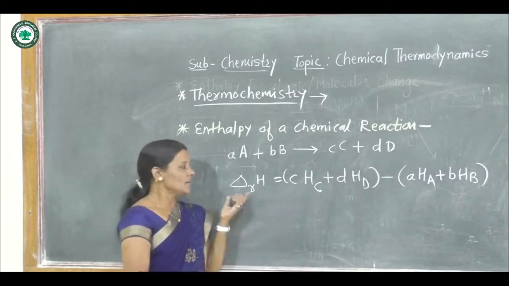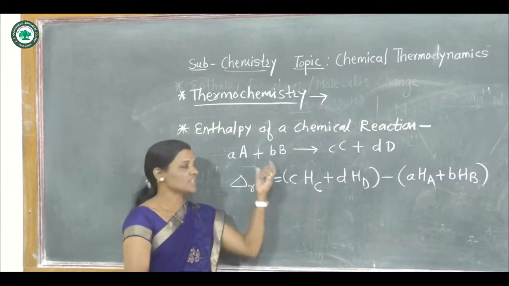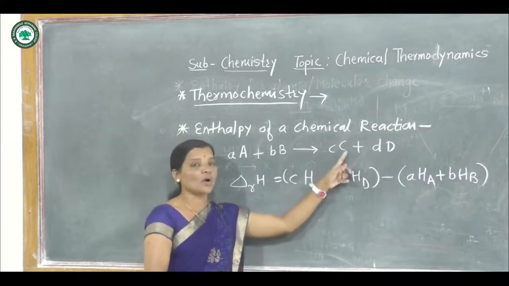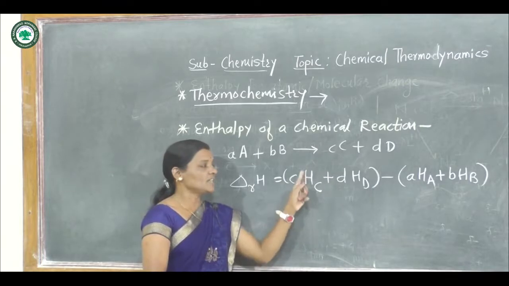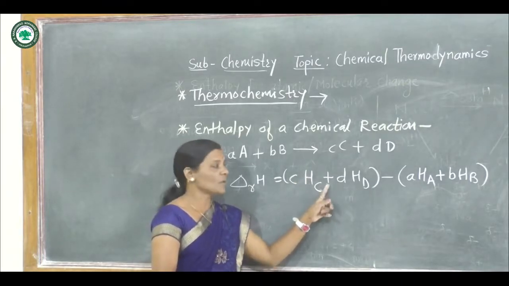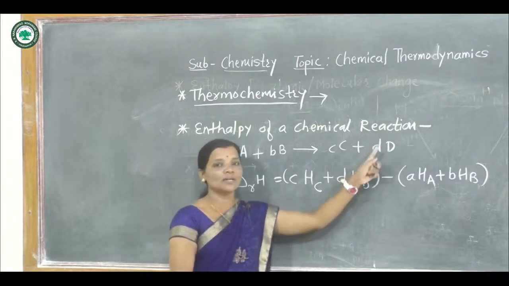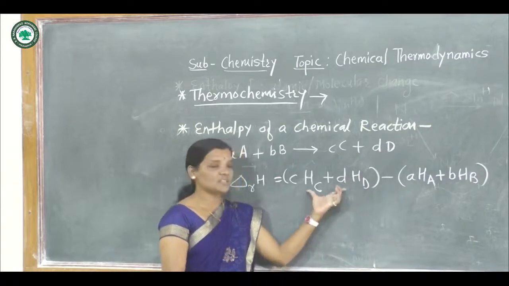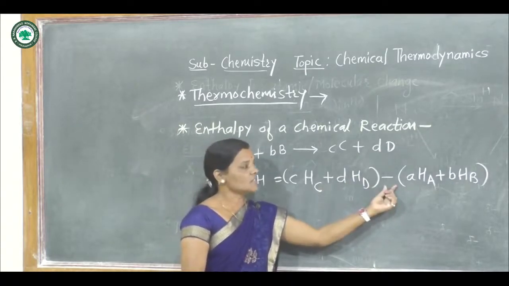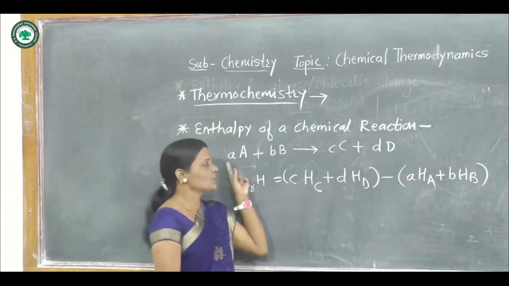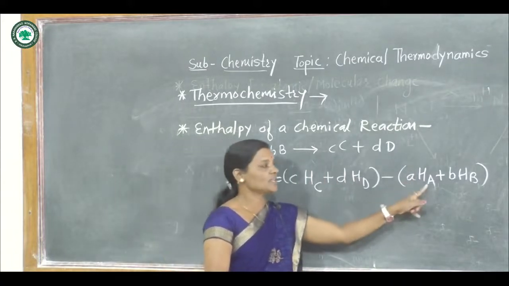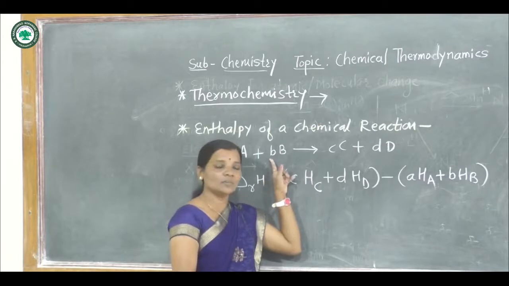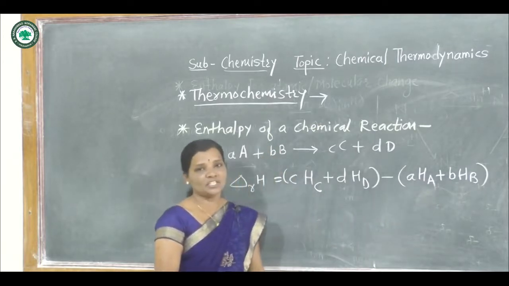Now the delta H value for this reaction is c into HC. What is c? That is the number of moles of product C into HC, that means the enthalpy of product C, plus d, the number of moles of product D into HD, the enthalpy of product D, and its sum is there, minus a, the number of moles of reactant A into its enthalpy HA, plus b, the number of moles of reactant B into its enthalpy HB.